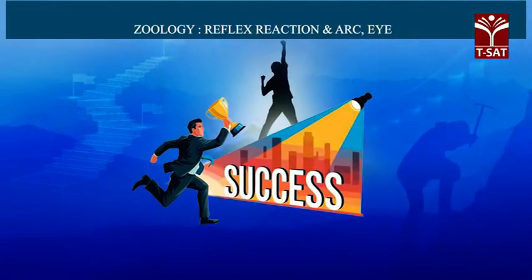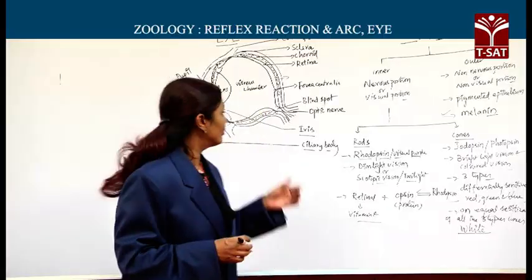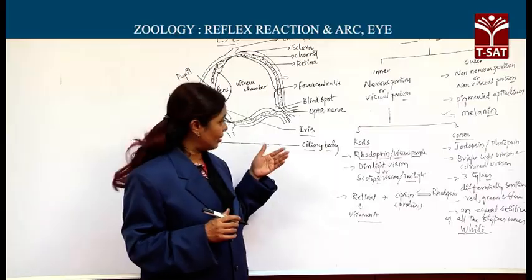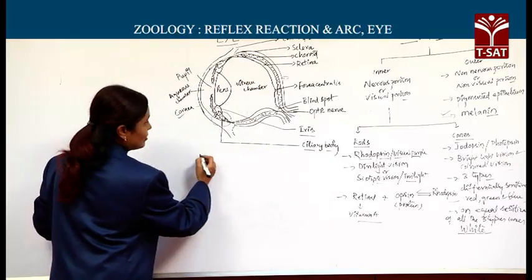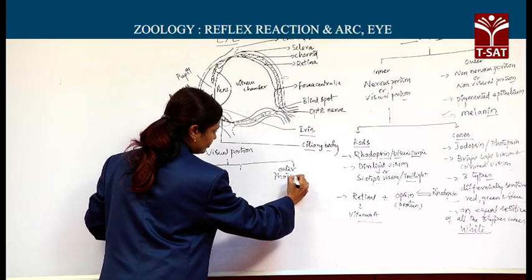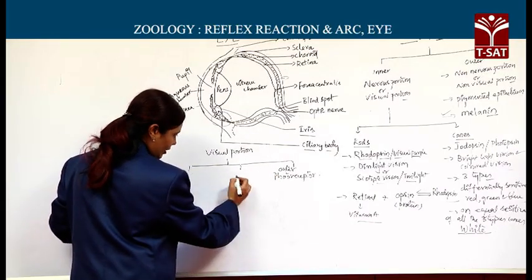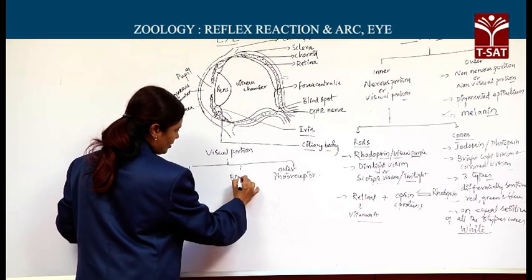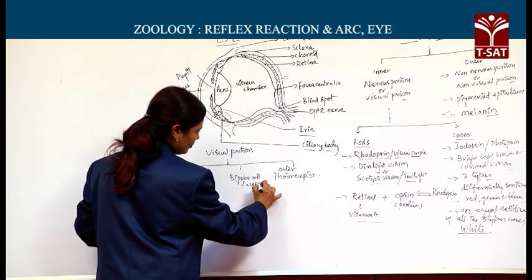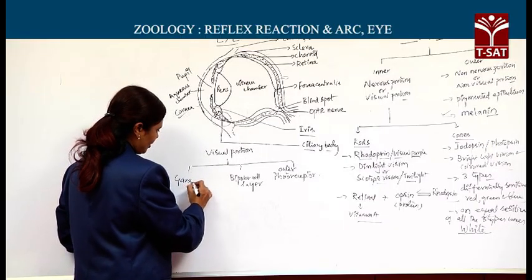The nervous portion or visual portion of the retina. This visual portion of the retina in fact has 3 layers. The 3 layers are the outer photoreceptor layer, the middle bipolar cell layer and the inner one is the ganglion cell layer.